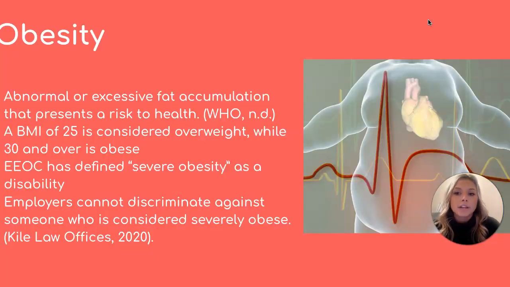So the specific demographic characteristic of weight and appearance that will be discussed in this presentation is obesity. The World Health Organization defines obesity as abnormal or excessive fat accumulation that presents a risk to health. They also recognize that a BMI, which we'll discuss in later slides, of 25 is considered overweight, while anything 30 and over is obese. Also, the Equal Employment Opportunity Commission, or the EEOC, has defined severe obesity as a disability.